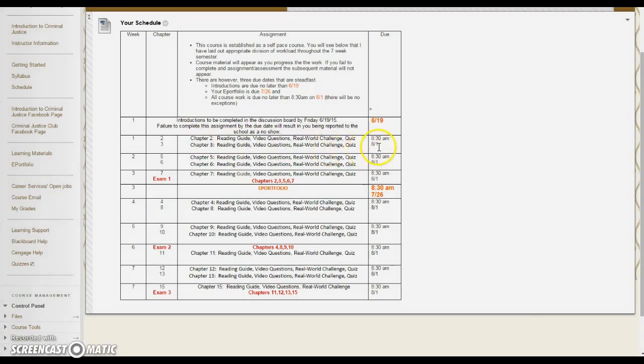But please pay attention to the due dates. August 1st will be the due date for all of your material, with two exceptions. Again, that June 19th discussion board and your e-portfolio, which I'll go over with you in a minute. That e-portfolio is due by 8:30 a.m. on July 26th. There's no exception to that due date, as I have several e-portfolios that I need to have graded that week.